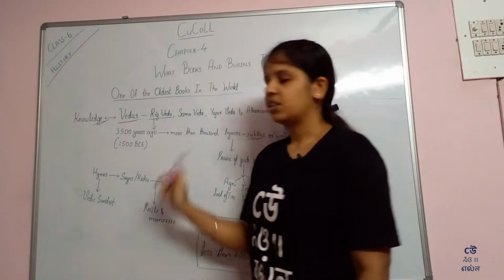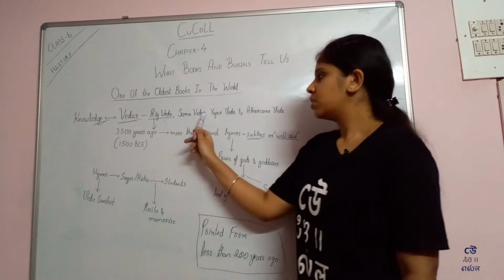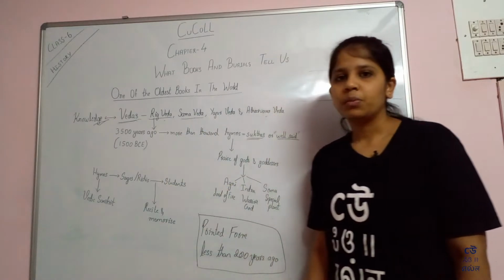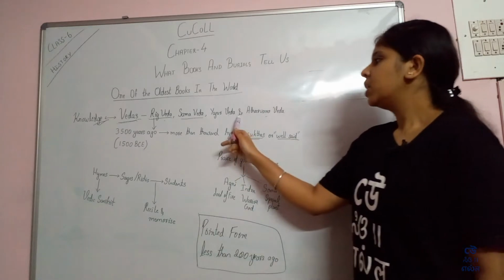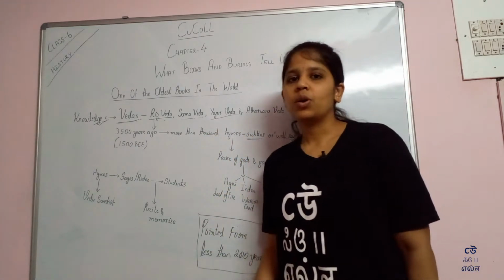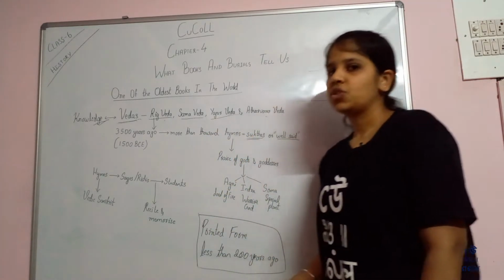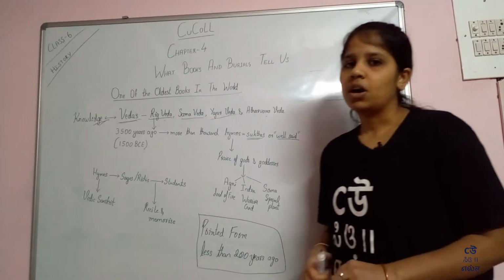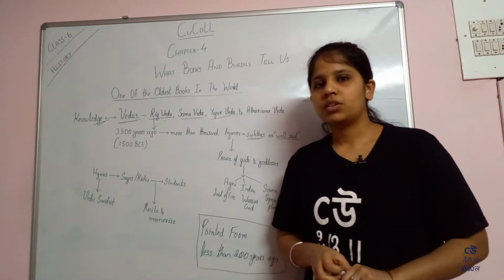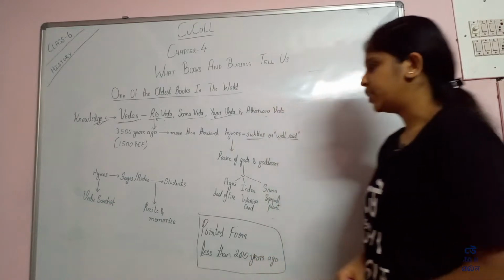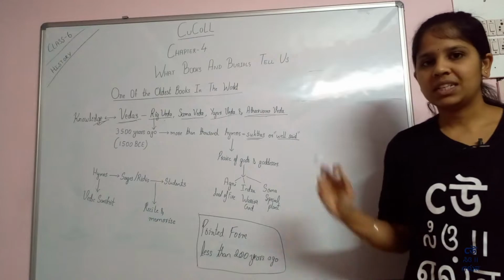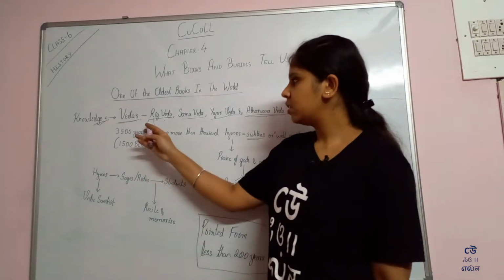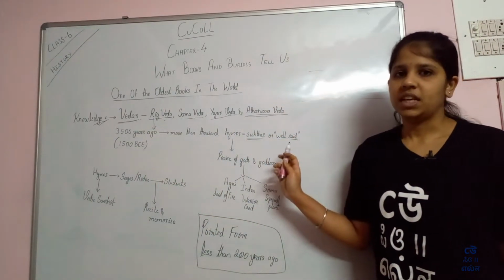Rig Veda is a book of hymns. Samaveda is a book of music, which gives us knowledge about music. Yajurveda is the book of rituals, which gives us knowledge how to perform the rituals. So that kind of things. Next, Atharvana Veda. This is the book of magic spells and charms. So these are the four Vedas.